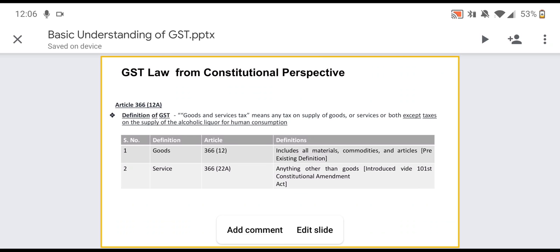So now, I think this is enough for today, and we will have another discussion about the types of goods and service tax, how it works, and what kind of taxes are there in the GST.